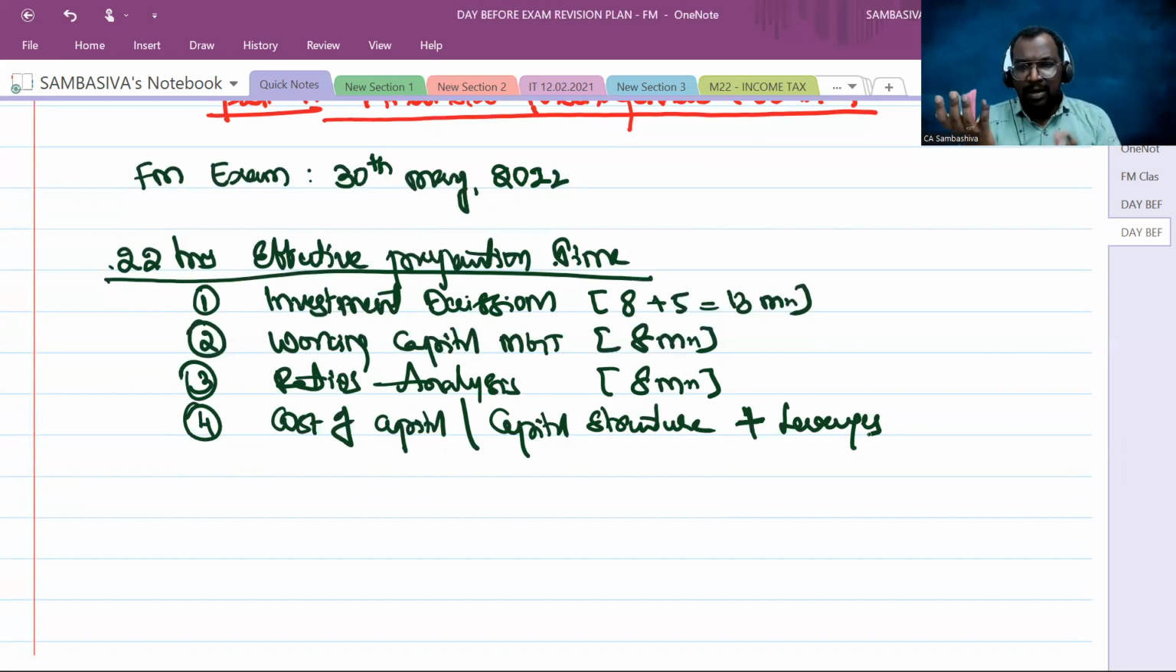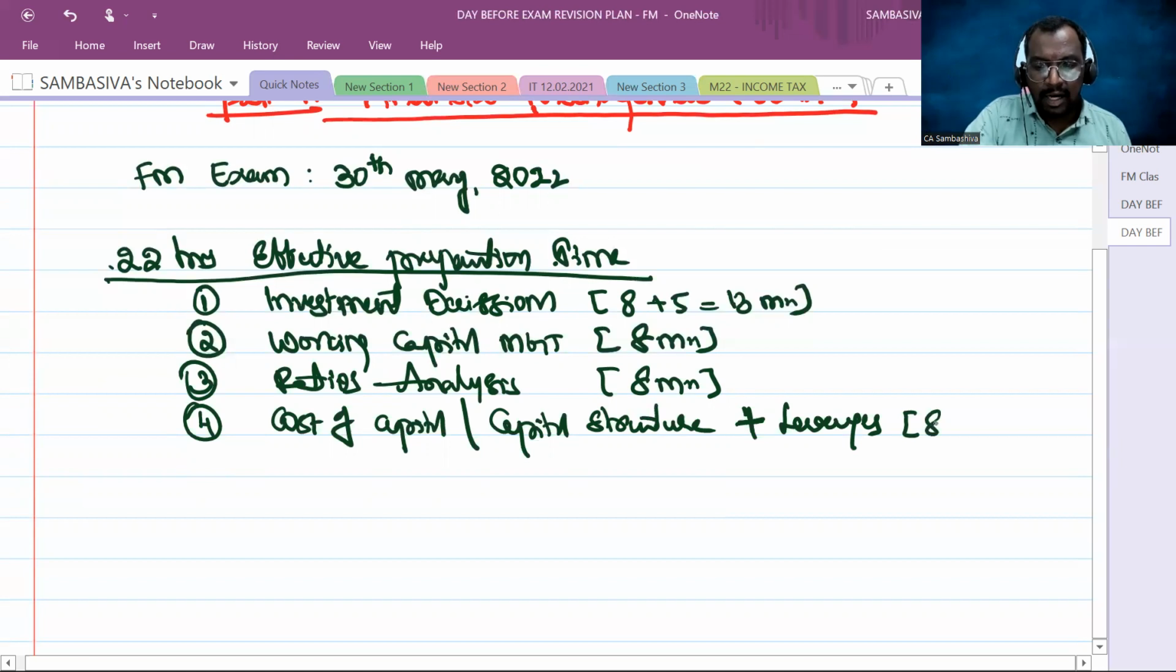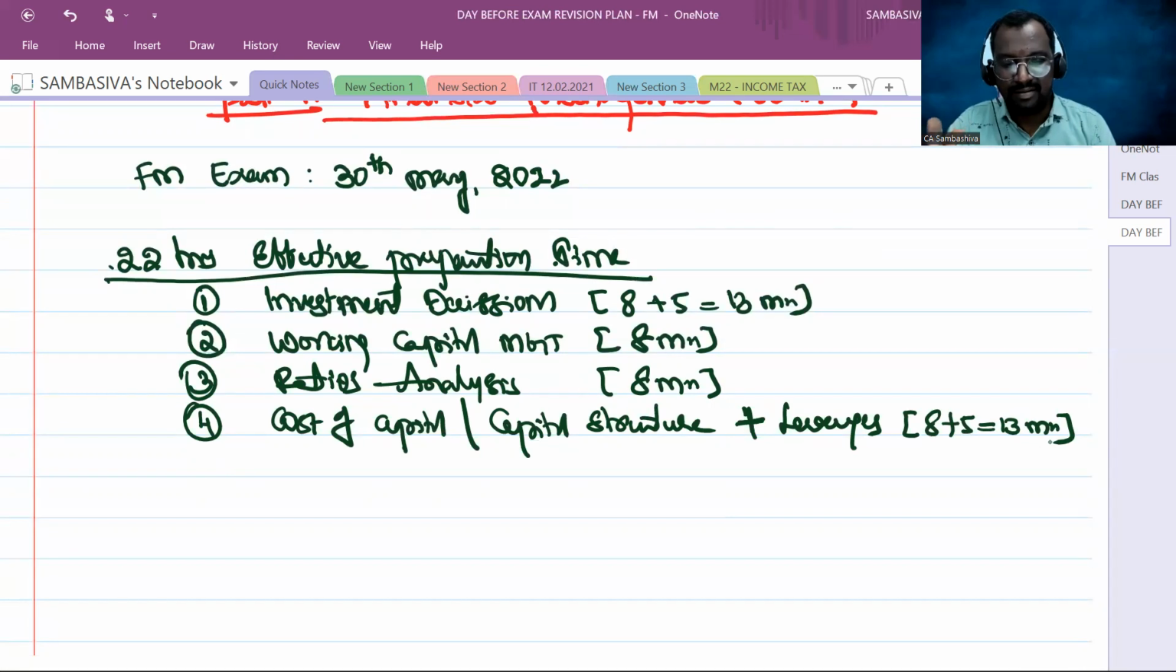So the leverages chapter is consolidated with ratio analysis or cost of capital or capital structure. Like this, the question will be asked from leverages. So here we can expect at least 8 plus 5, 13 marks more. 13 marks. Are you following, sir? Every one of you. Right?